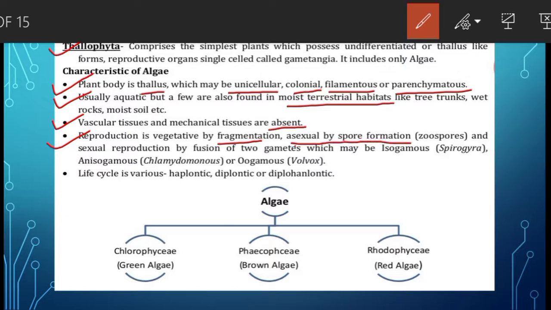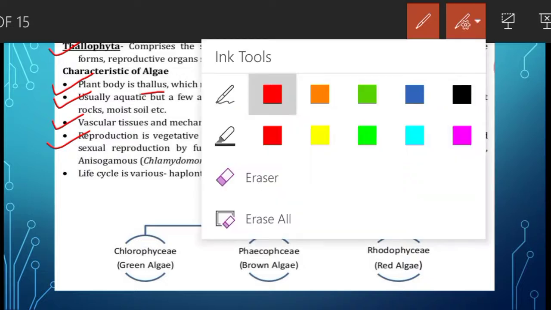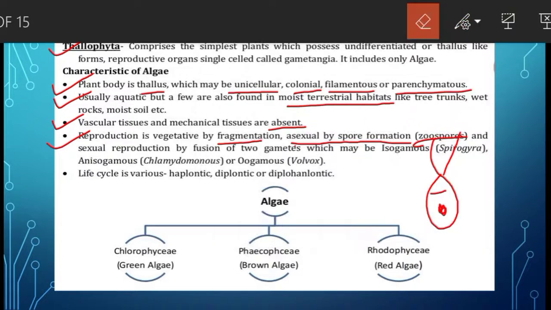The spores which are produced are the zoospores. Zoospores are the pear-shaped structures which have flagella. So asexual reproduction takes place by spore formation, and sexual reproduction by the fusion of gametes.